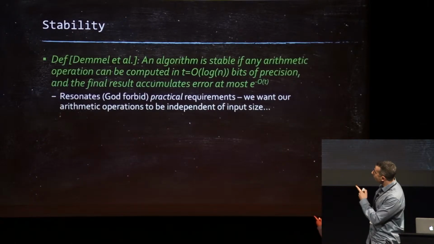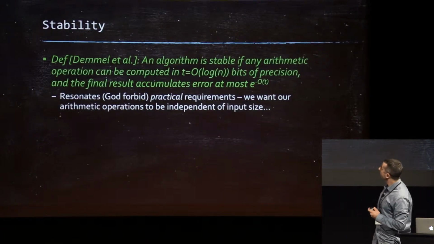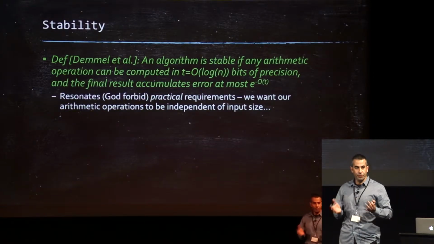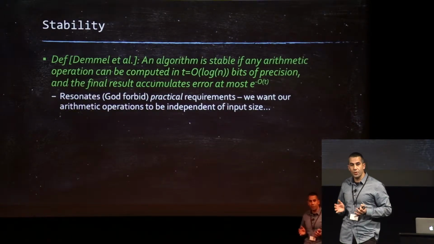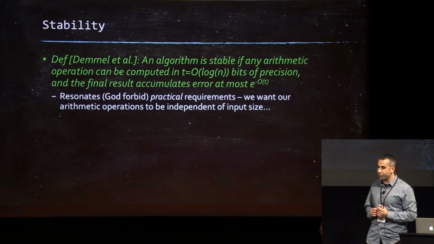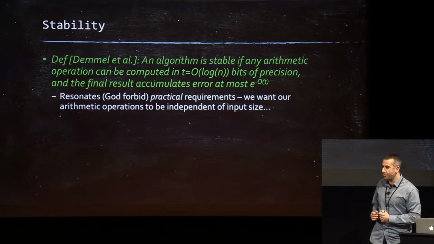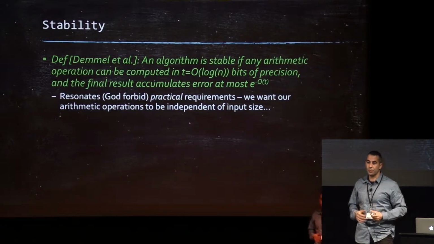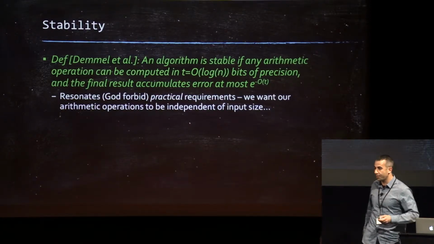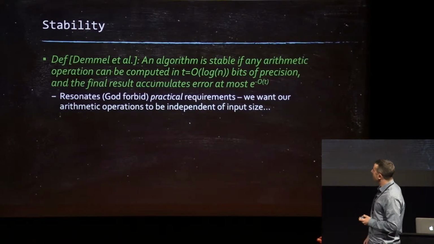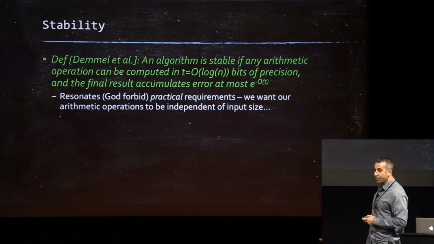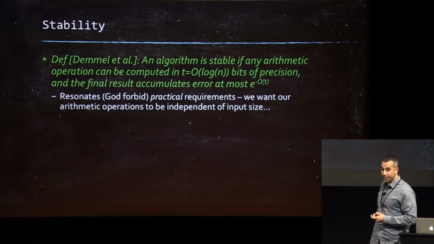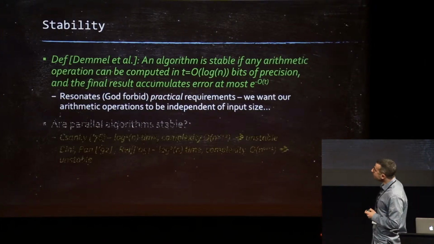An important definition from the work of Demmel et al. is the notion of stability. So we have a machine that computes for us the eigendecomposition of a matrix, but we also want some practical constraints. We want our basic arithmetic atoms to be independent of the input size. We don't want them to grow too fast every time we scale up the input. That's called stability. You want to run on, say, logarithmically many bits of arithmetic precision and still get an inverse polynomial error in the result.